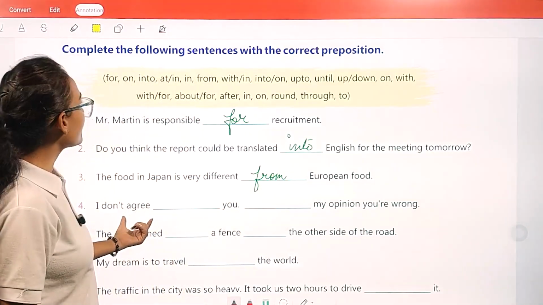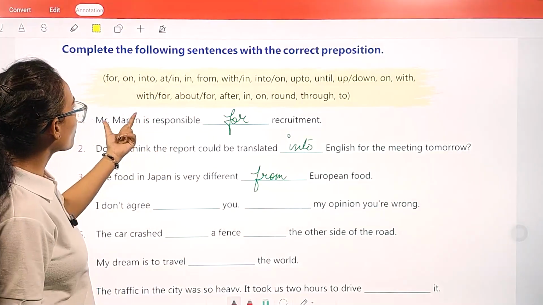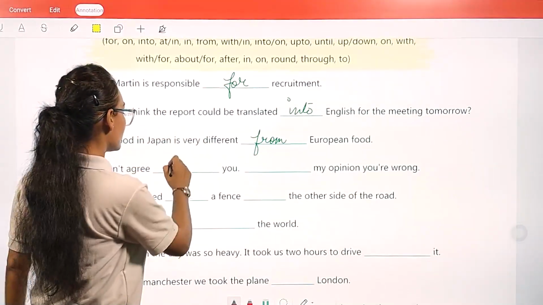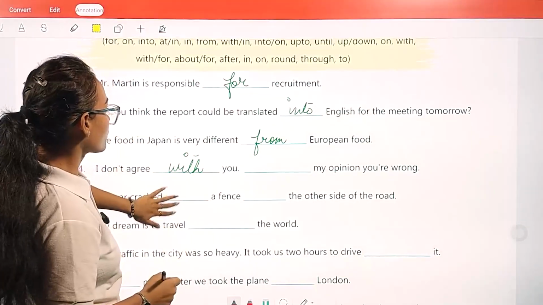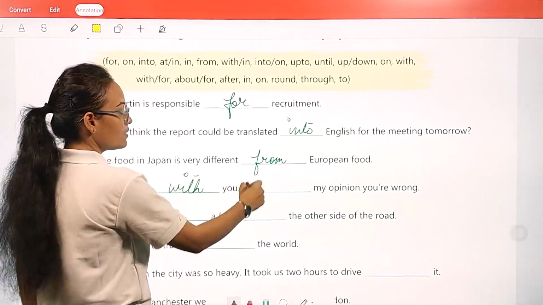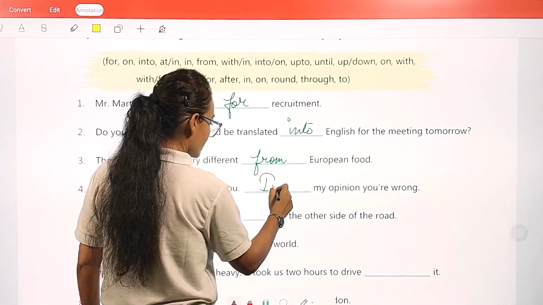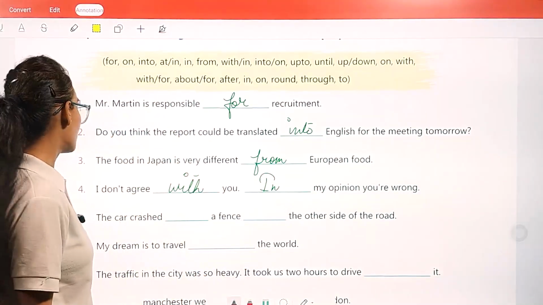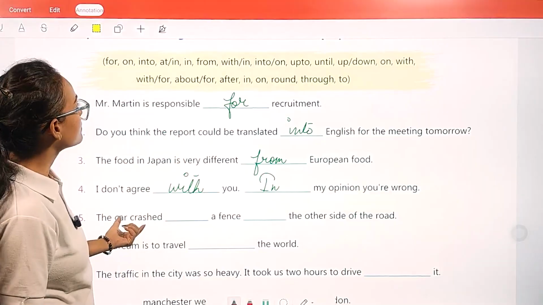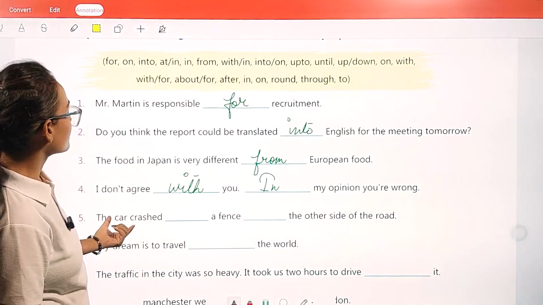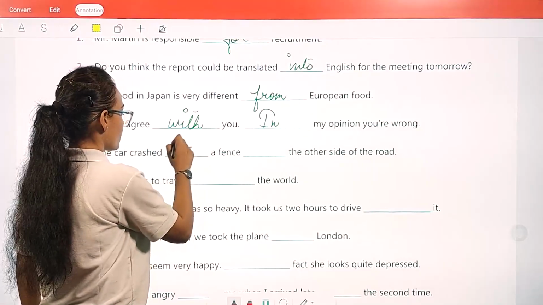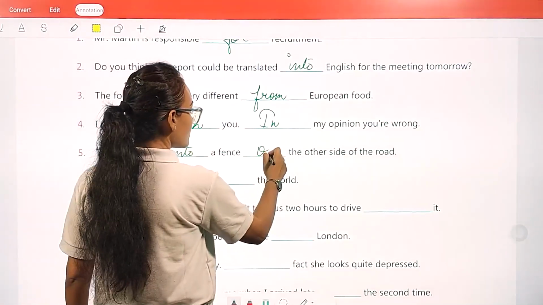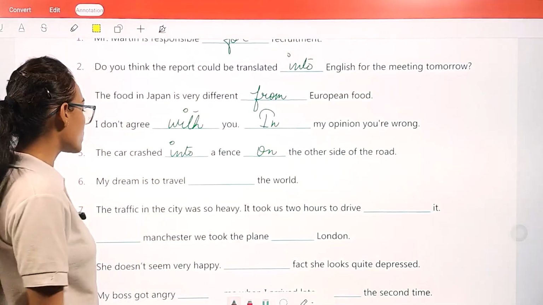I don't agree with. Okay? In my opinion, you are wrong. The car crashed into a fence on the other side of the road.